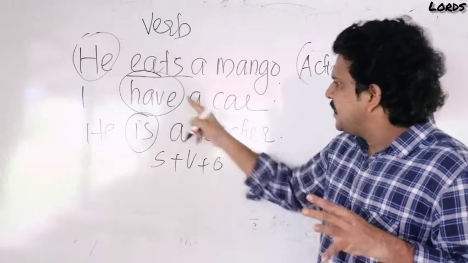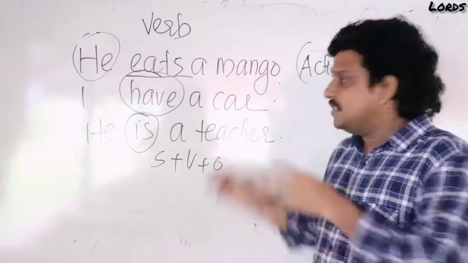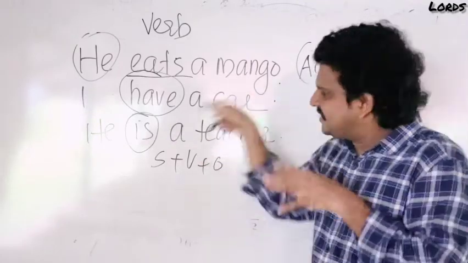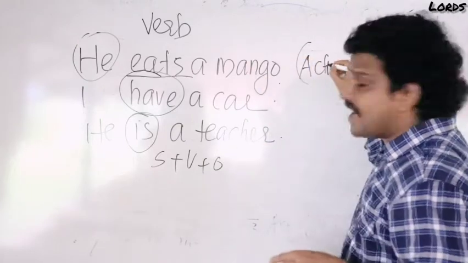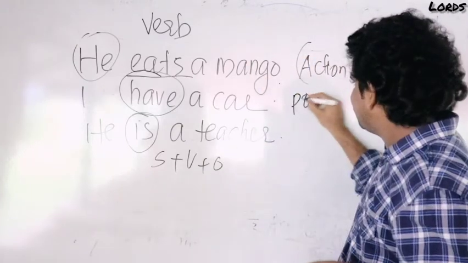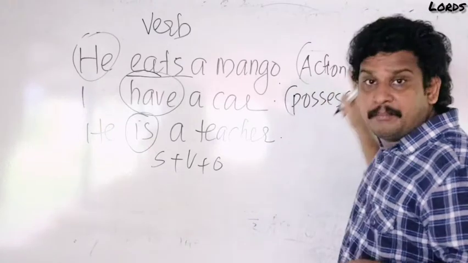Then the question: is it an action verb? No, it is not an action verb. Then it is not the verb here. No, it is the verb. Then the verb's definition is: a verb denotes an action. One more, that is possession. A verb denotes an action, possession.